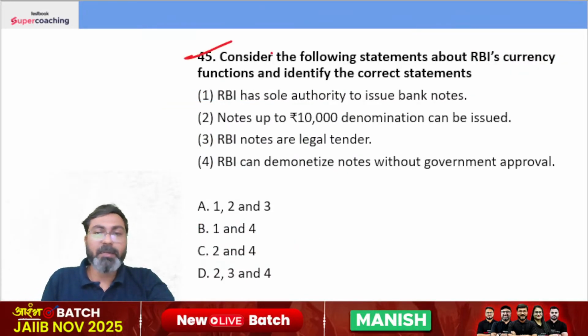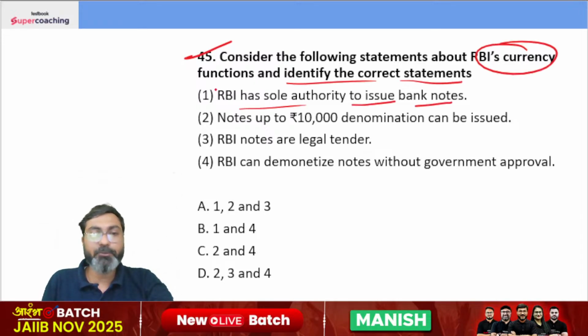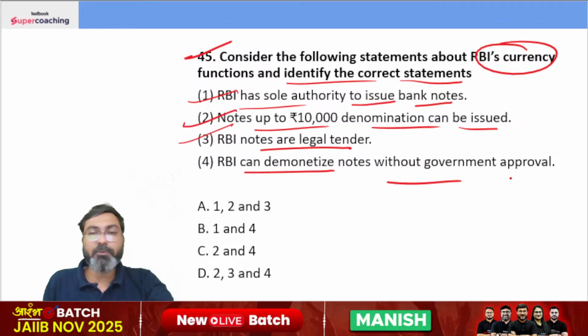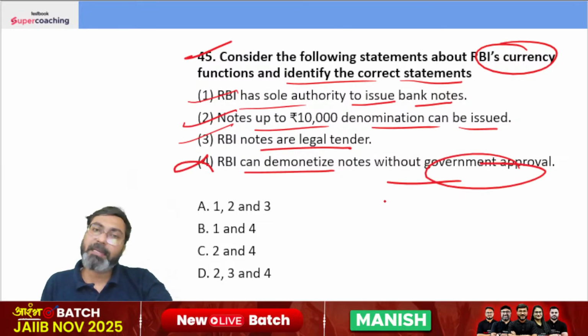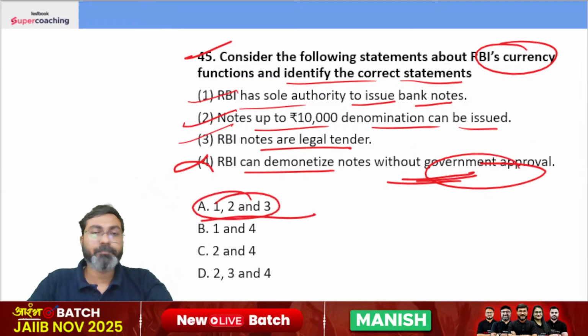Consider the following statement about RBI's currency function and identify the correct statement. RBI has sole authority to issue banknotes. Notes up to 10,000 denomination can be issued. RBI notes are legal tender. RBI can demonetize notes without government approval. No, they can't. For demonetization, RBI needs the approval of the Central Government. 1, 2 and 3.